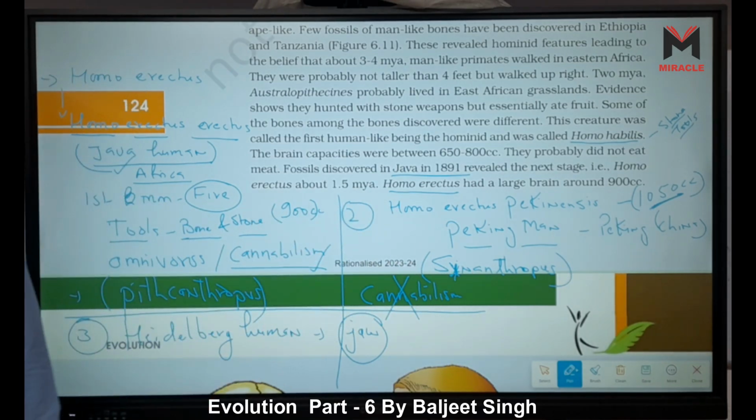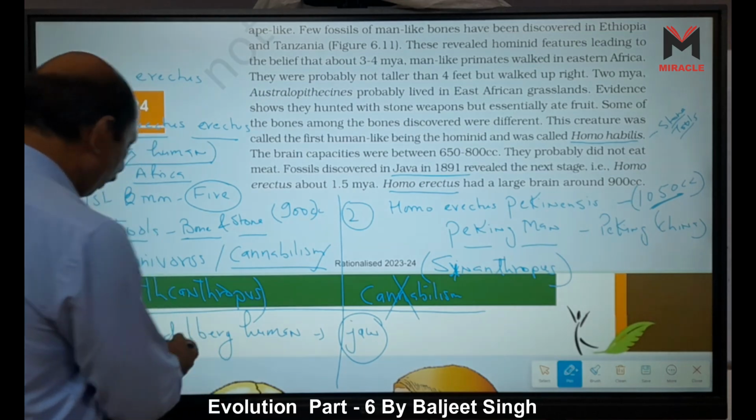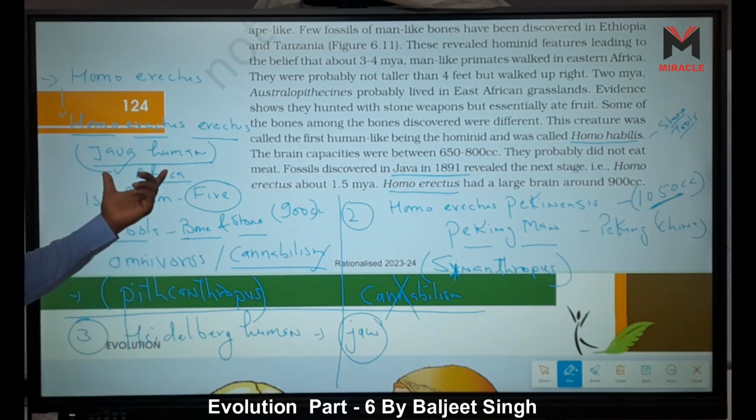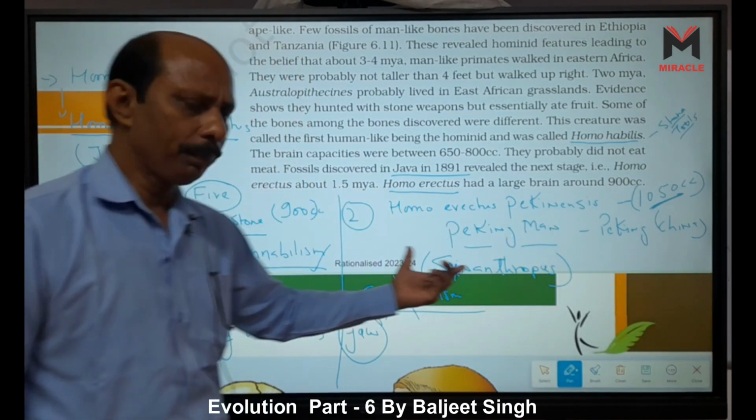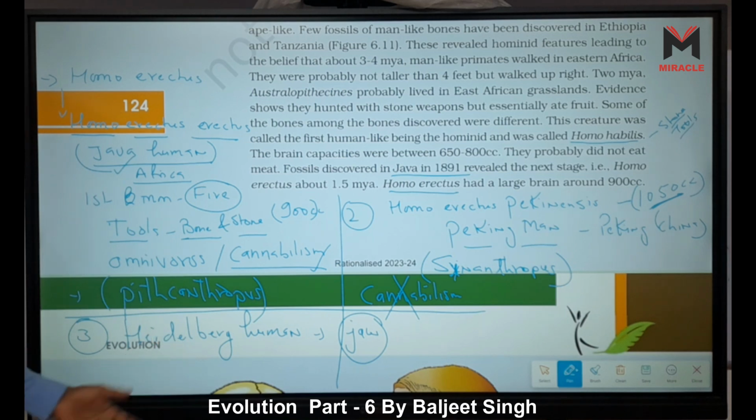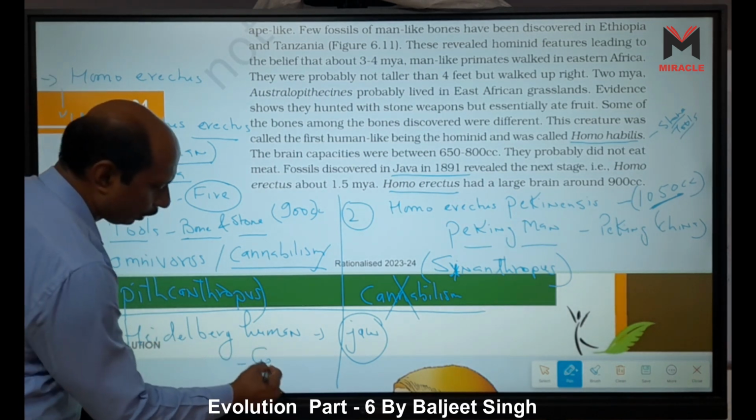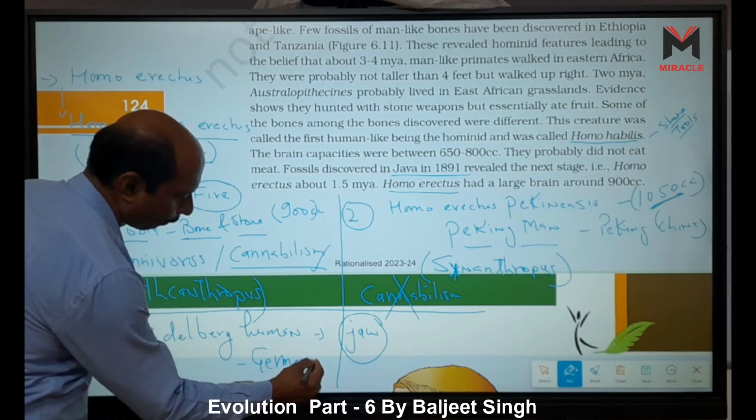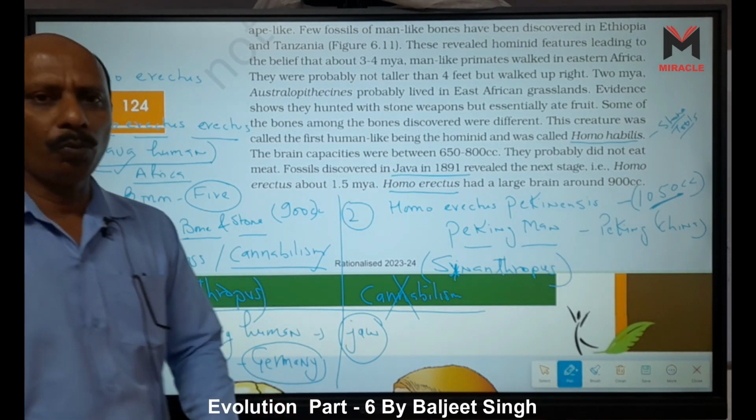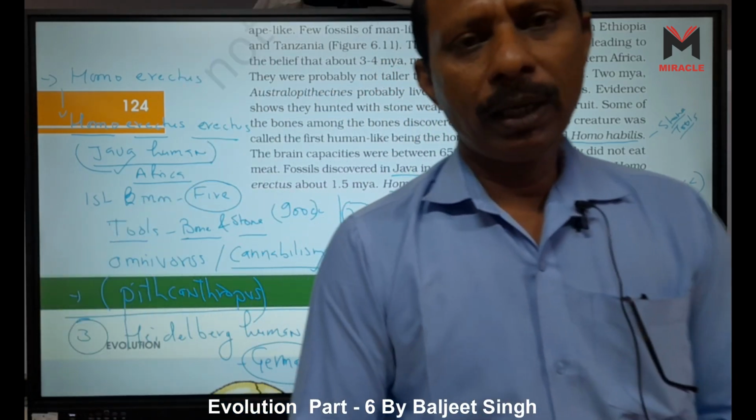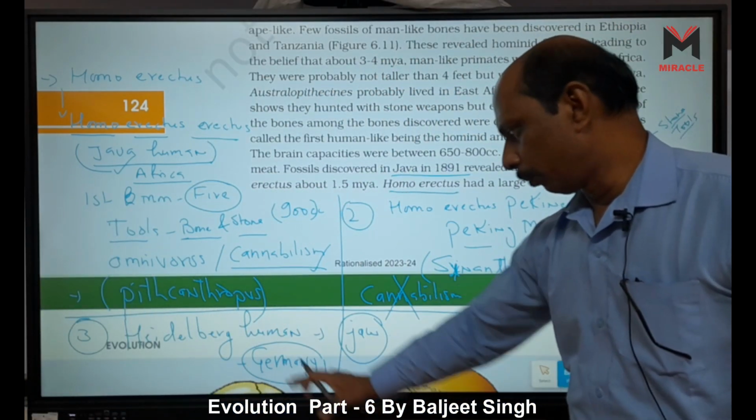Heidelberg human, this fossil is obtained from where? Germany, right? Why is it called Heidelberg? Same as Java man, from fossils obtained from Java, and Peking man, pekinensis, obtained from Peking, China. So it is named Heidelberg because it was obtained from Heidelberg, which is in Germany, right? Only a jaw is present, so we have no more description or information about the Heidelberg human.